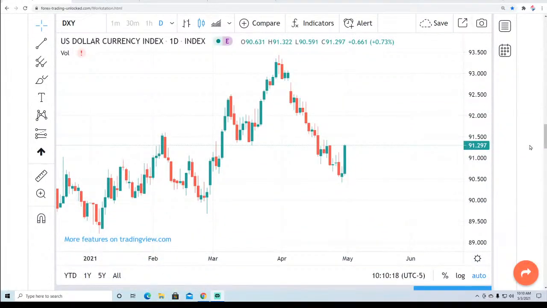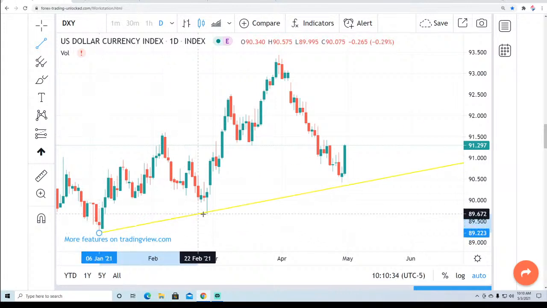All right, so the dollar index ended last week with a big move to the upside. This 3-day pattern here is actually a high probable Japanese candlestick pattern. If you want to learn more about it, you can read the book, High Probable Japanese Candlestick Patterns, that we mentioned at the beginning of the video.